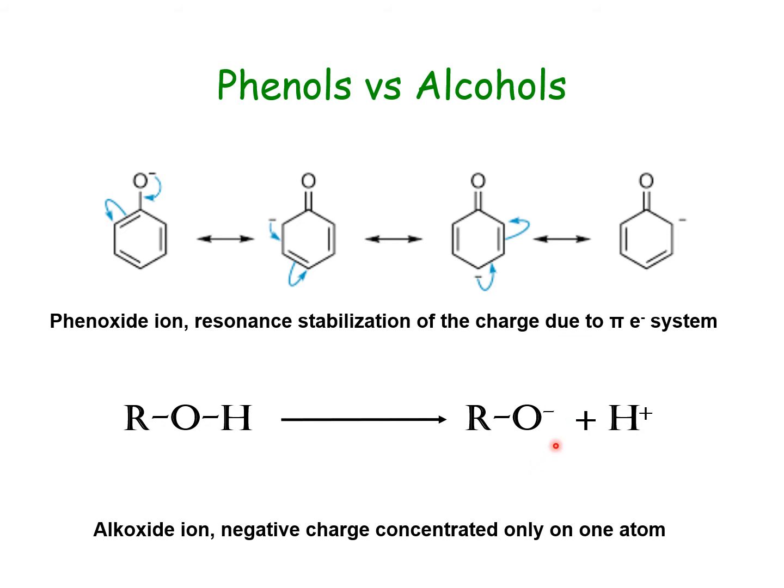In alkoxide ions, negative charge is only concentrated on the oxygen atom, whereas in the phenoxide ion, negative charge can immediately take part in resonance with benzene to form electron-rich centers at the ortho, para as well as the second ortho position. It is this ability of resonance stabilization of the phenoxide ion which makes phenols more acidic than alcohols.